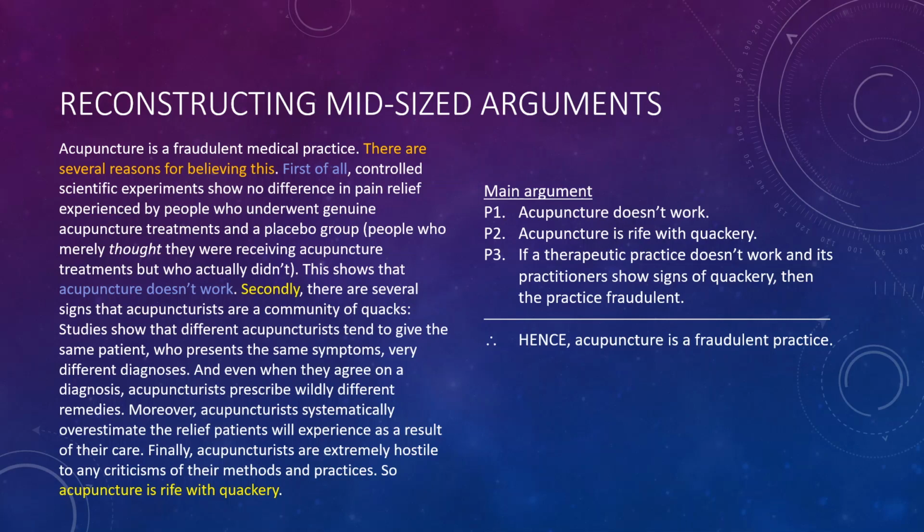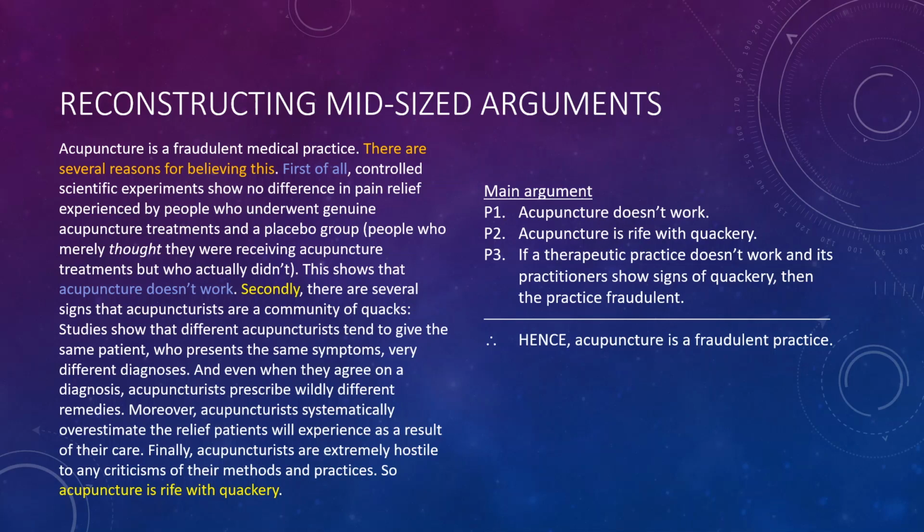There's a connection between not working and all of those different signs of quackery discussed in this passage and being fraud. If we look at everything that is not highlighted after the first sentence, all of the other text in white, what we're going to see is that those are sub-arguments. That's all sub-argumentation.